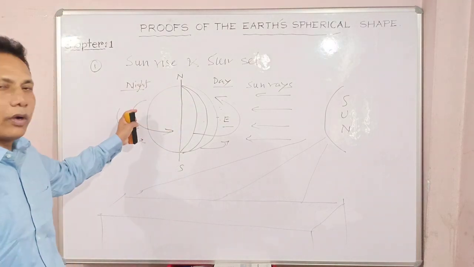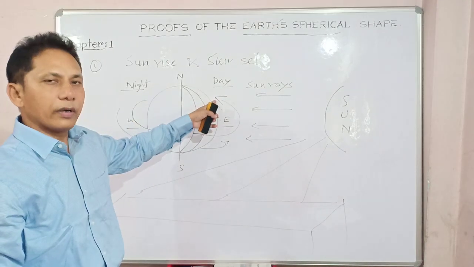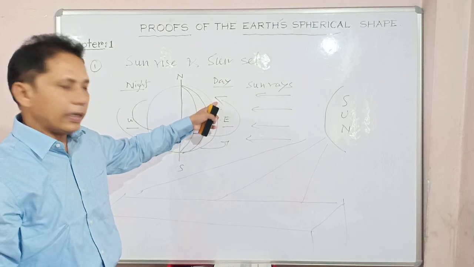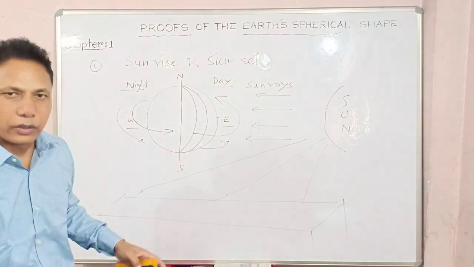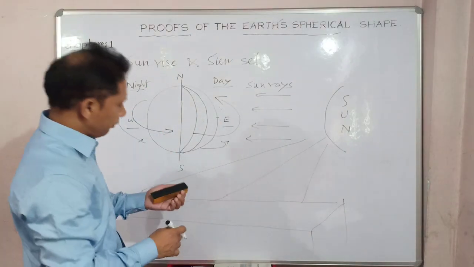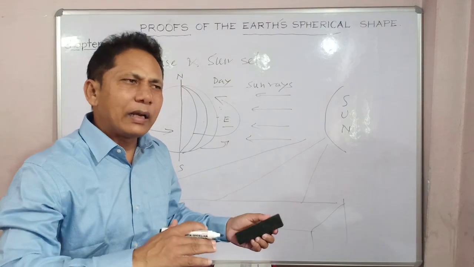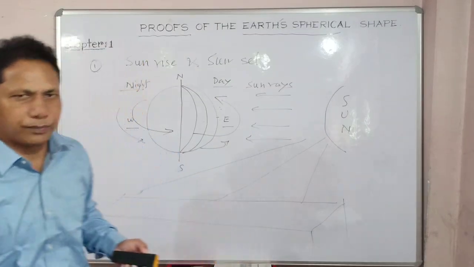but the later part, which is in the western hemisphere, will receive it, followed by the eastern part, right? Got my point? Had it been flat, this would not at all be possible. So that's why it's one of the unique proofs that the earth is spherical. Got my point? So a diagram always clears your concepts, I mean to say.